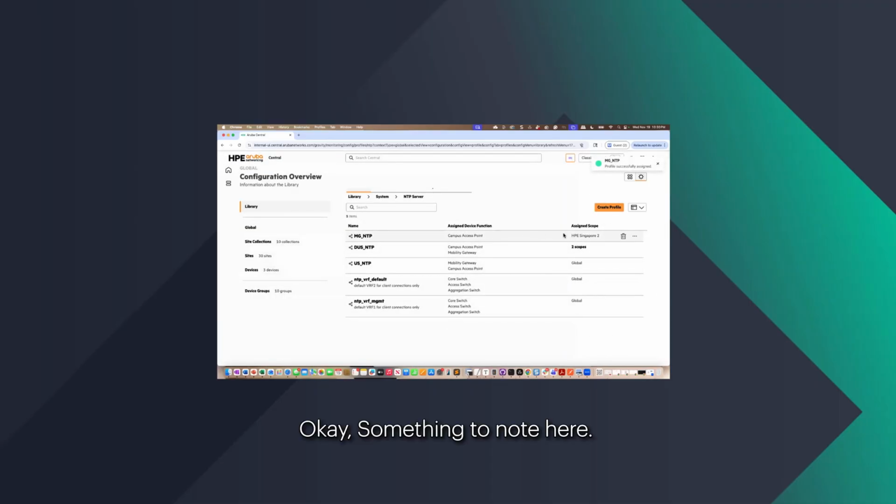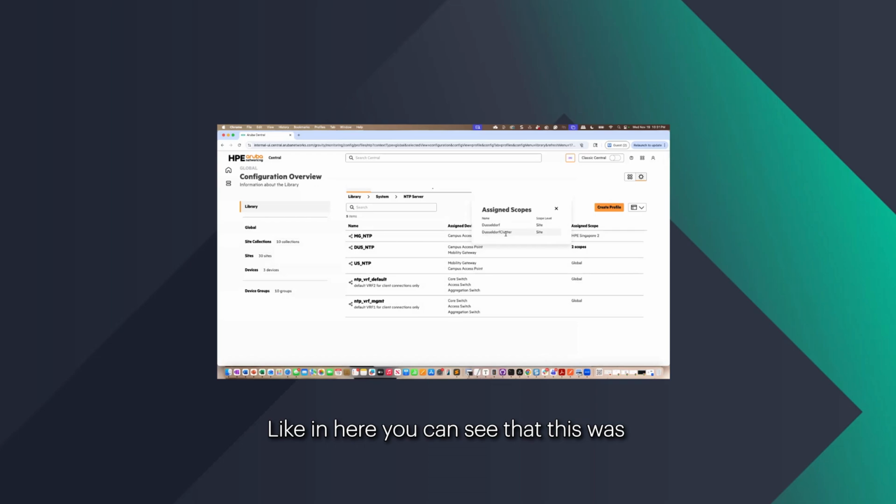Okay. Something to note here, this is one of those profiles that you can only have one of assigned to a site or to a specific scope. So if this is global, earlier I tried to assign one to global and it barked at me. So just know that it will not allow you to create a second one like that. These are defaults, but this one here, it only allowed me to create the one. You could override. So let's say you set a global one, and then you could go down in the hierarchy and assign it to others. Like in here, you can see that this was assigned to a couple of test sites that I was doing.